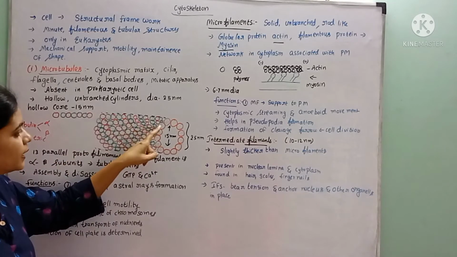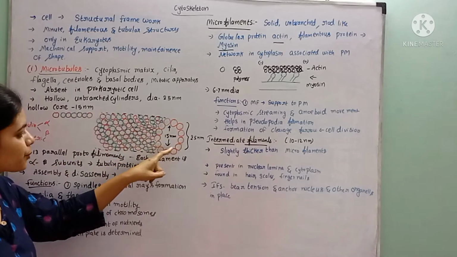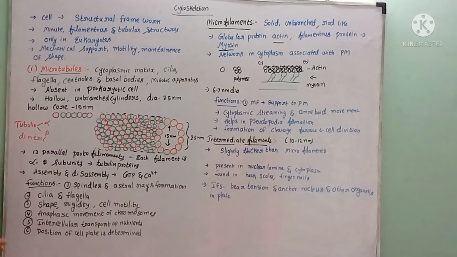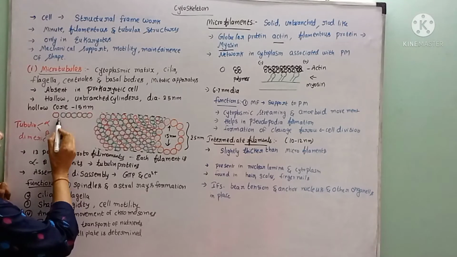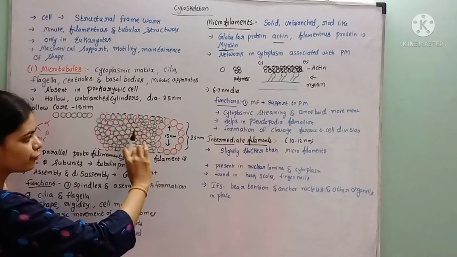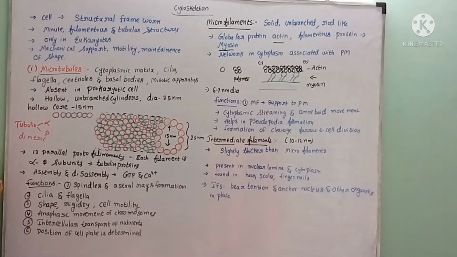How many are present? 13 parallel protofilaments are present. This is one protofilament, and 13 protofilaments like this form the microtubule.